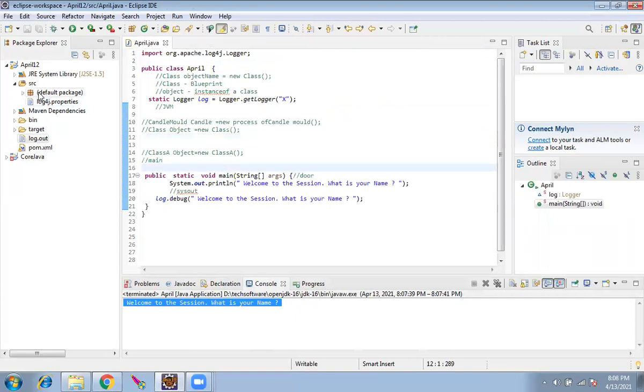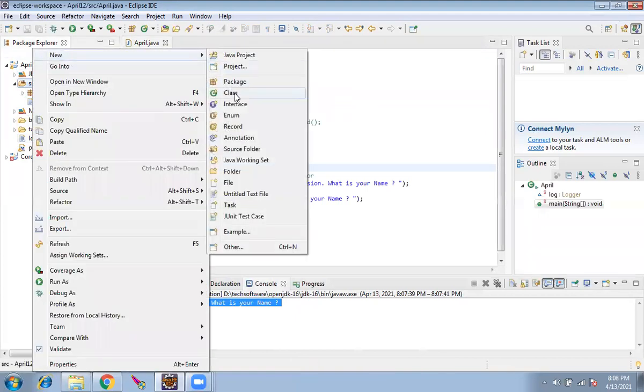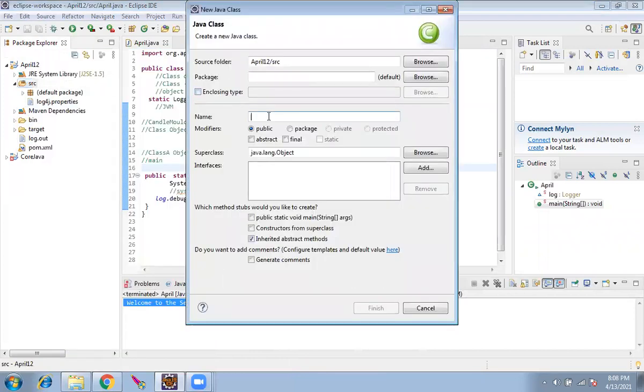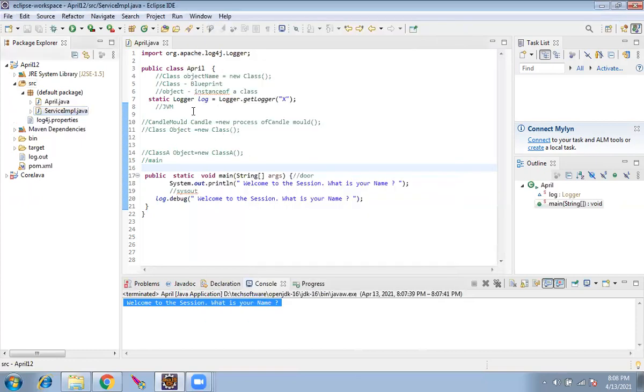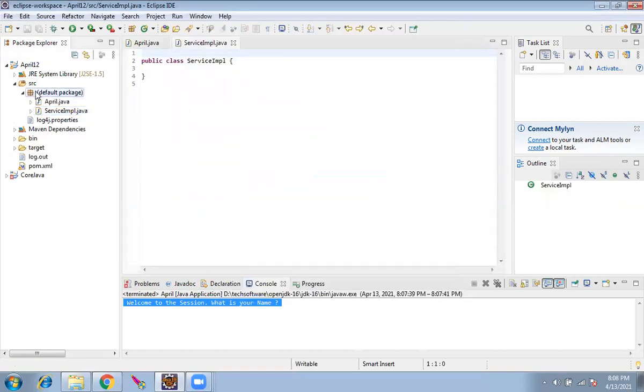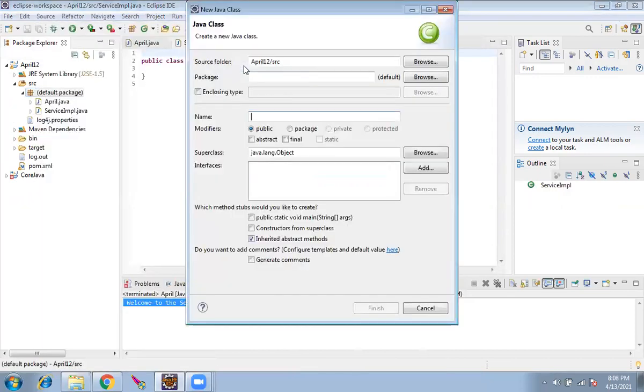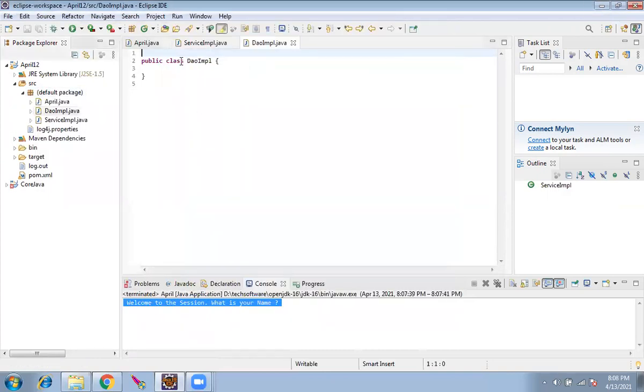Now what we'll do is create one class. I'll go to new. Anytime you don't follow, just stop me and ask me, okay? Otherwise, I'm going to assume that you are following. So we'll create one class as ServiceImpl. That's just a normal class. Finish. It's an empty class. Now we'll create one more class, DAOImpl. Finish. It's also an empty class. Nothing new in it.